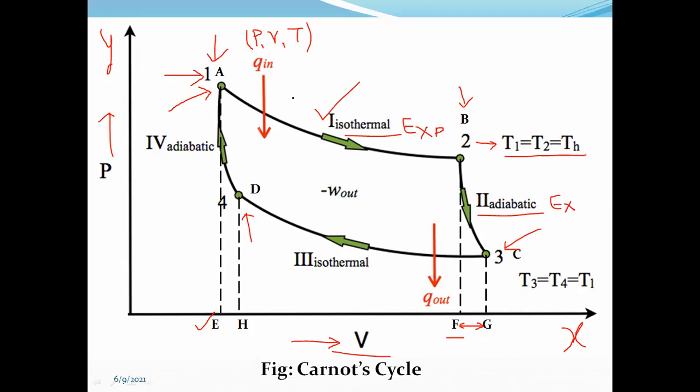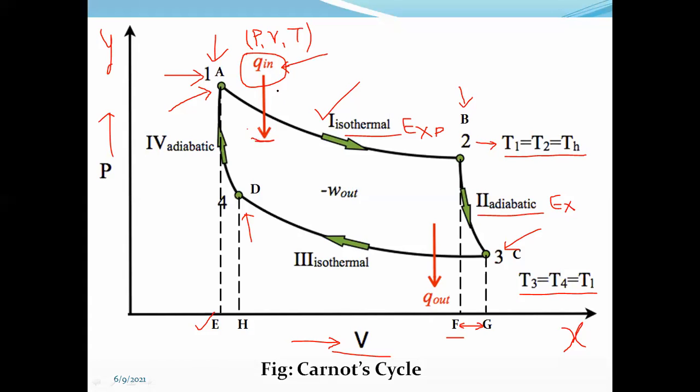So from A to B, isothermal expansion, and B to C, adiabatic expansion. That is the second process. So at C, we can have T3 is equal to T4 is equal to T1. After 3, suppose a certain amount of heat, that is Q in, that is input heat energy, is absorbed by the working substance over here.